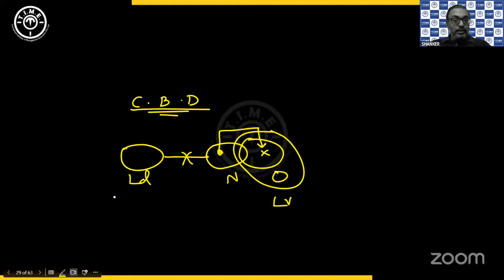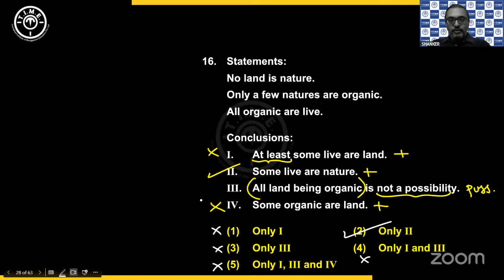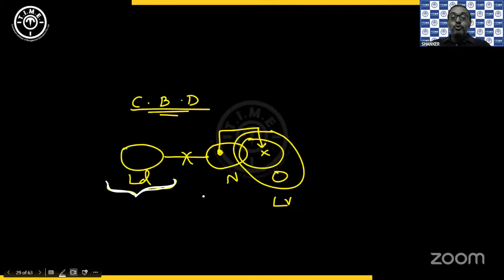So basically, if you check, land is a separate circle, correct? So you have a land circle that is separate. It should never overlap with the nature circle. So without overlapping the nature circle, can I put it completely inside O? Yes, you can. Don't go by the size.